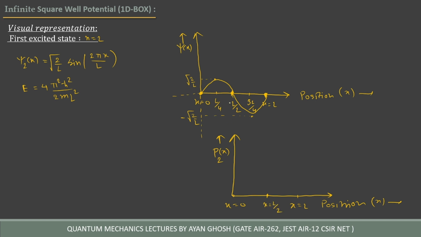The probability density is just the square, so you have to square these wave functions. If we square it, it will become like that, and the value will be 2 by L. Also, when we square the negative part, it becomes positive, so similarly it goes like this. This peak and this peak have the same height. So the probability density will look like this for the second excited state.